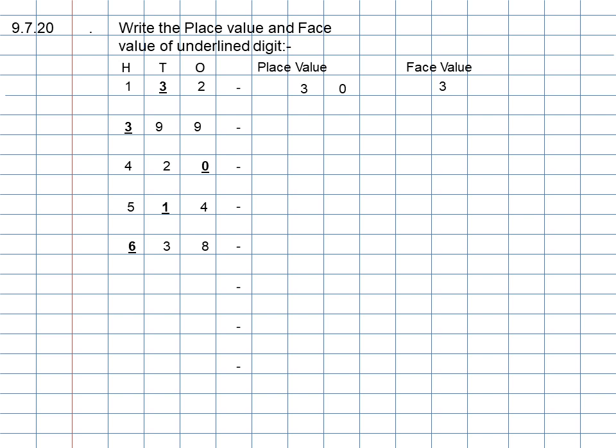The next number is 638, 638, underline 6 and then put a small dash after writing the number. The next number is 840, 840, underline 8 and then put a small dash. The next number is 798, 798, underline 9 and then put a small dash. And the last number is 913, 913, underline 3 and put a small dash.